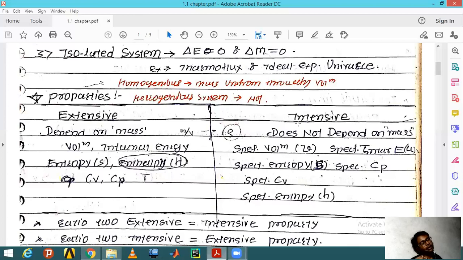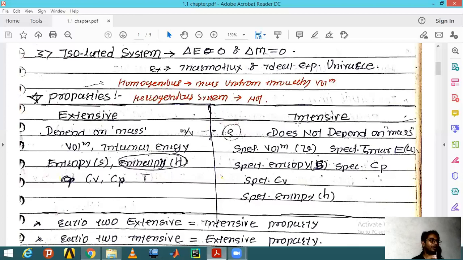For 1 kg of water, if you heat it, it requires one kilojoule per kg. It becomes specific when you divide it by mass, and whenever you do the same activity on it, you will get the same result.